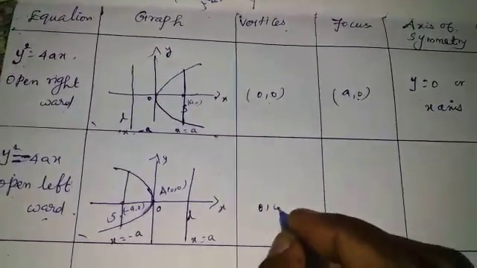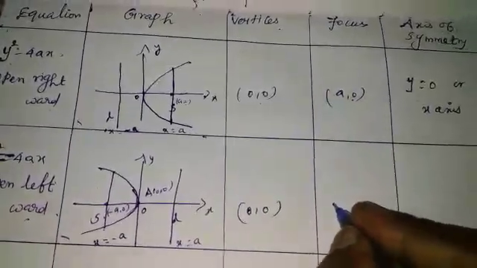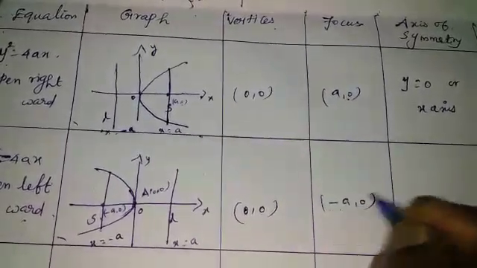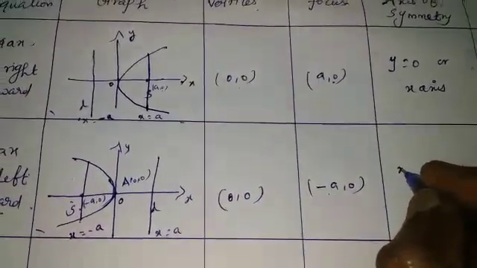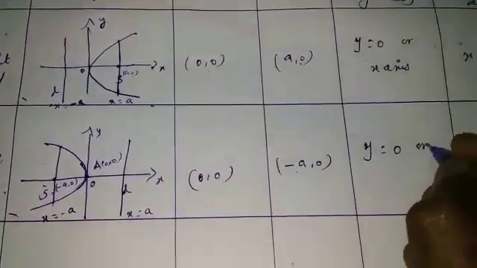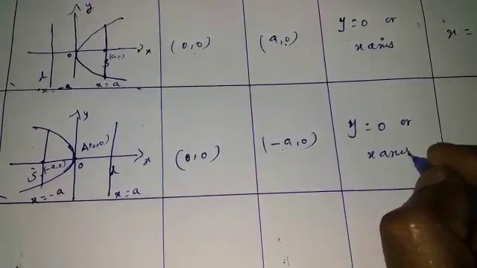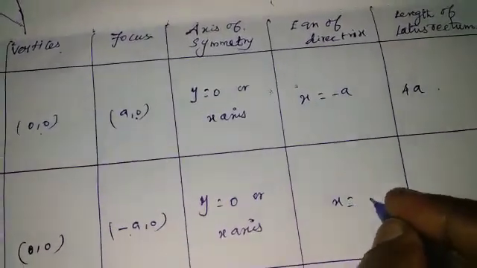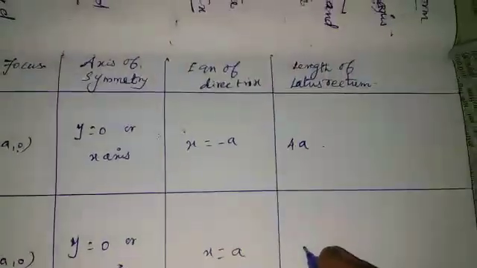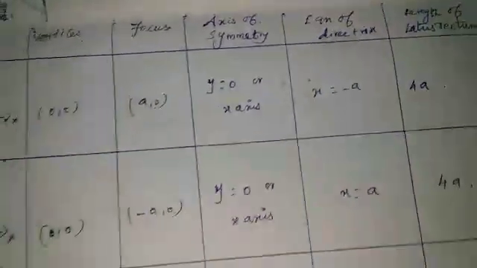Vertex 0, 0. Focus minus a, 0. Axis of symmetry x axis, therefore y equal to 0 or x axis. Equation of directrix x equal to plus a. Length of latus rectum 4a.